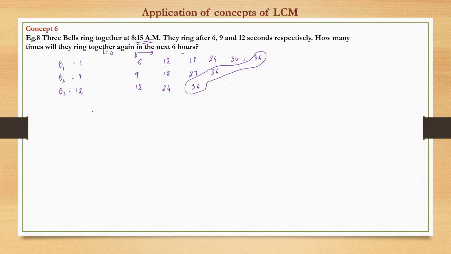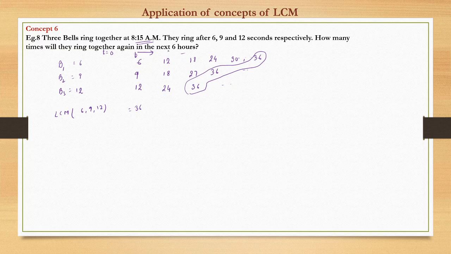So this is the LCM, right? This is the one we should get as an answer, and that is nothing but the LCM of 6, 9, 12. The LCM of 6, 9, 12 will be 36. You can check. So now we know that after 36 seconds they will ring again. So after every 36 seconds they will be ringing together.